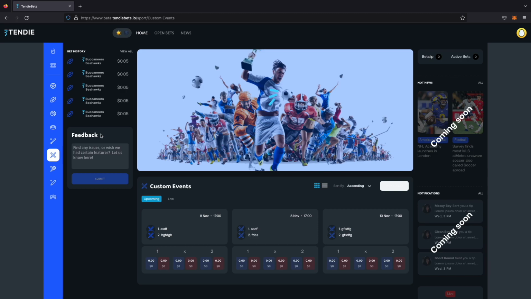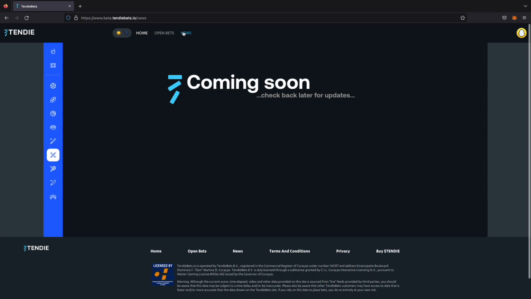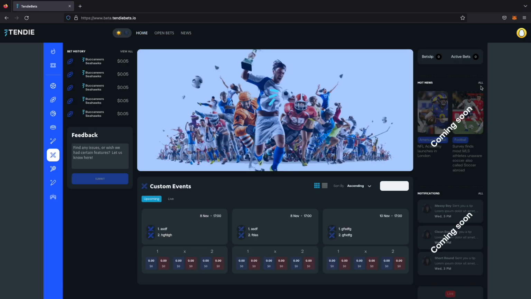Let's go to the news page real quick. Oh no, there's nothing there. That's because it's coming soon. And from here on out, these are all upcoming features. Back to home. On the right-hand side, you can see a preview of several of our upcoming features. So these are coded out. The things you're going to see here on the right are nearly done. They're already under construction. Development is in progress. They'll be coming out left and right.